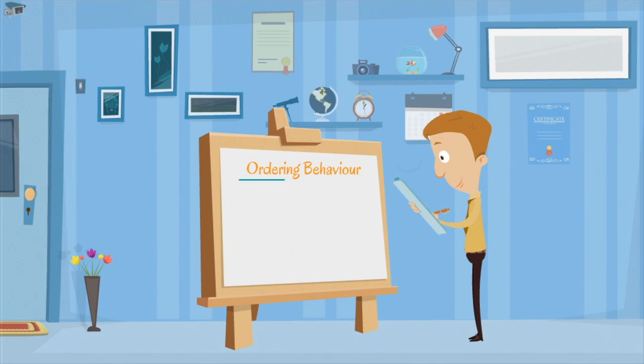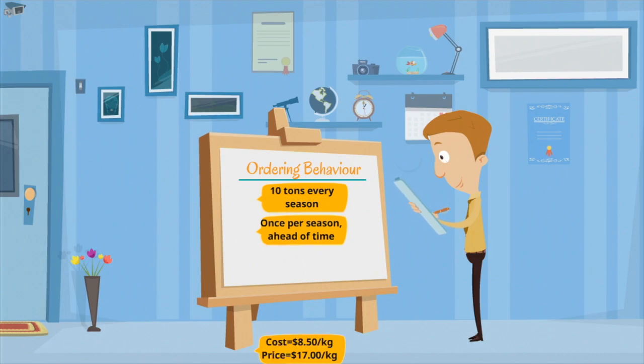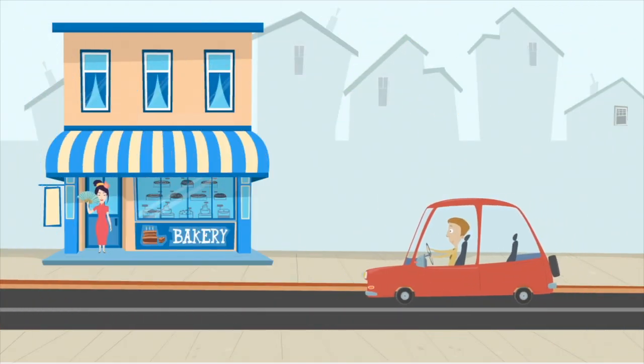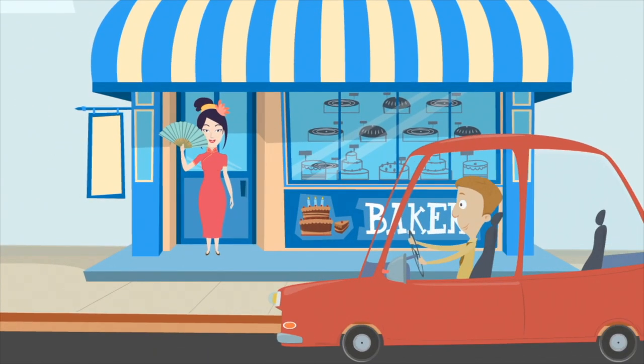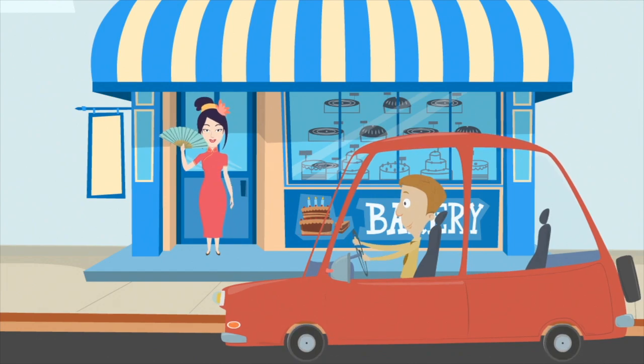These orders are placed ahead of time and they are delivered periodically, all throughout the durian season. The cost per kilo of durians is $8.50, and he is able to sell them at a price of $17 per kilogram. Daniel realized that each season he has around 1 ton of fruit left over, which he can only sell to the bakeries at a price of $2.90 per kilogram.